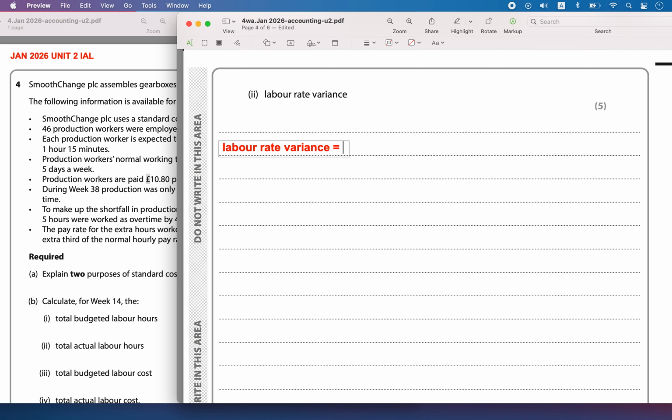So that is equal to the actual hours worked into the difference in the rates. So the difference between the budgeted and the actual rate. What is the actual hours they worked into the budgeted minus the actual rate.